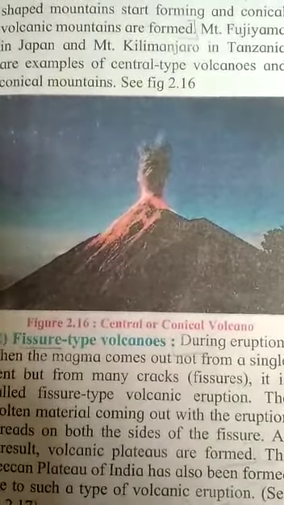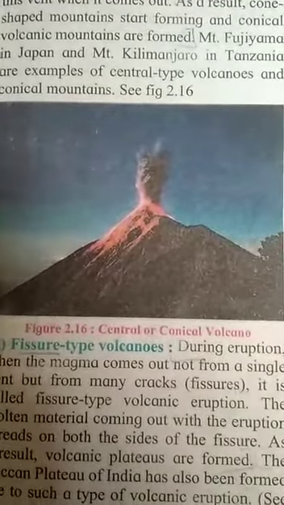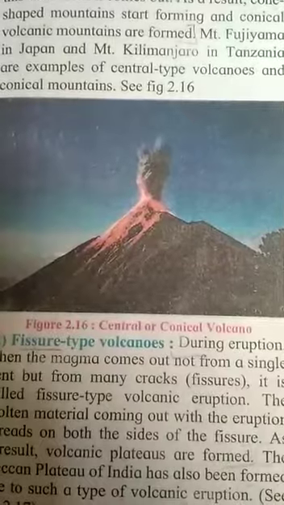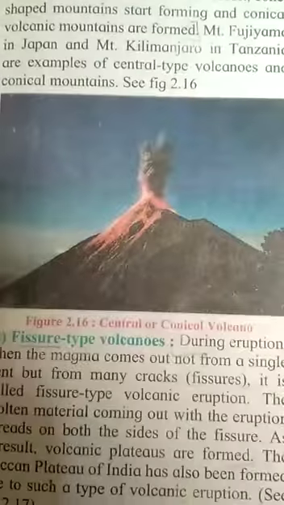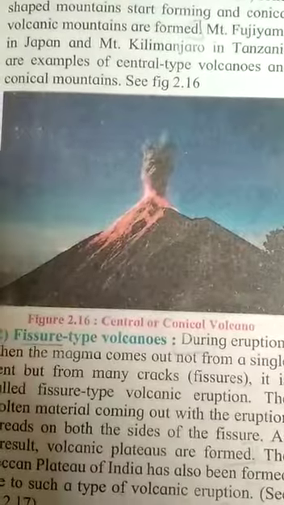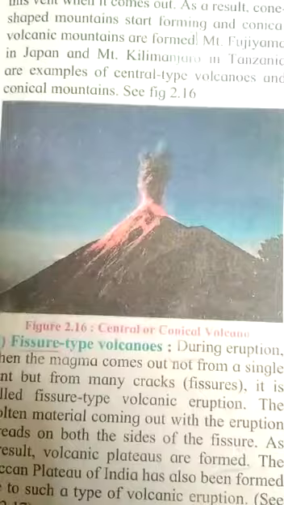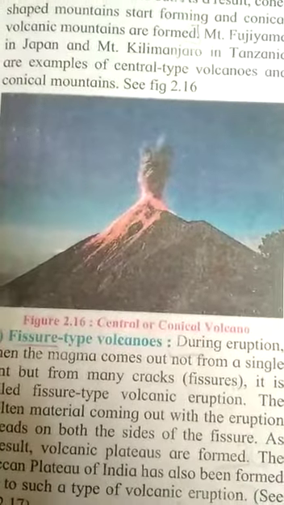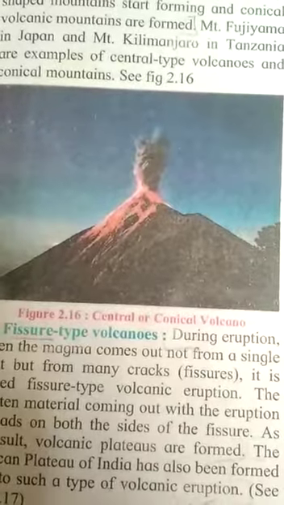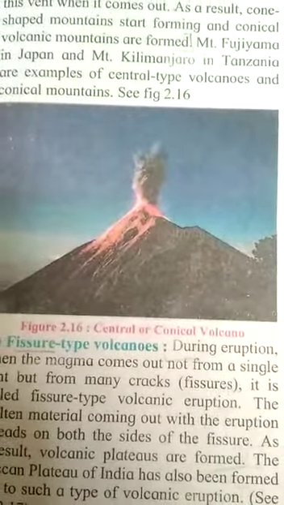A volcano is an opening in the earth's crust through which lava, volcanic ash and gases exit. And the process in which hot solid, liquid and gaseous materials are thrown out from the mantle of the earth onto the surface of the earth is called volcanic eruption. You got what is a volcano and what is a volcanic eruption?